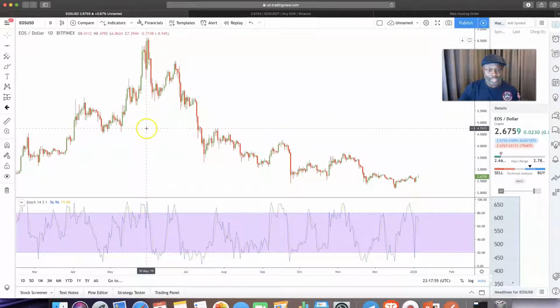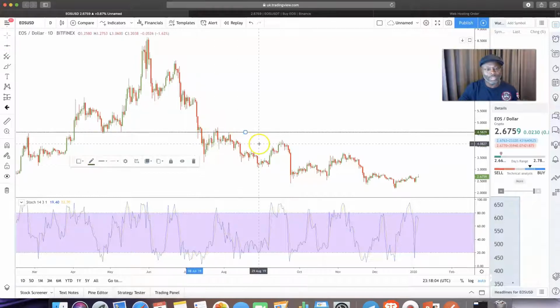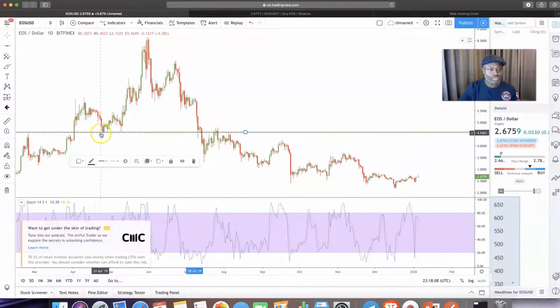So we look at this level on this chart. Is it a good level? I think yes, and I'll show you why. So I'll get the horizontal line tool and I'll put it there. Why is it a good level? You see it's here as resistance, support, support, resistance. That's multiple touches.